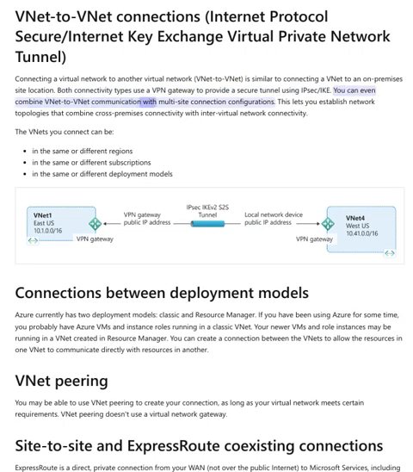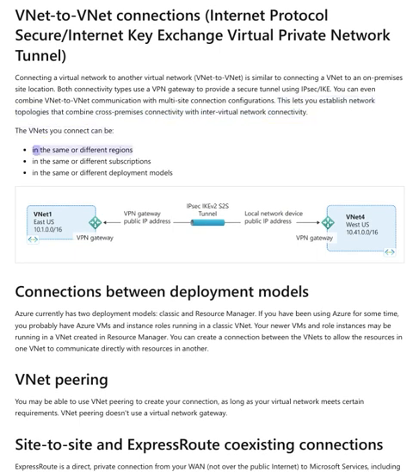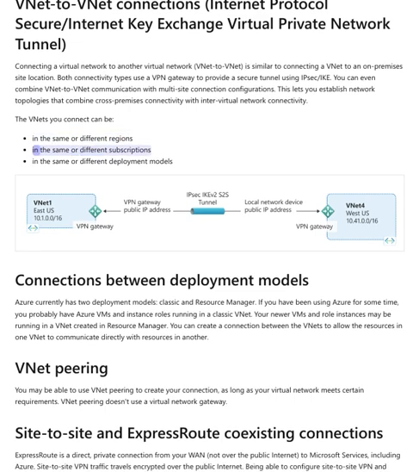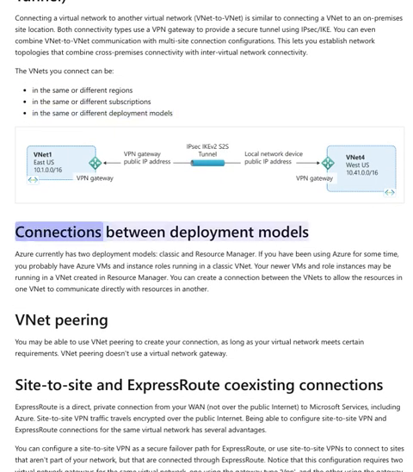You can even combine VNet-to-VNet communication with multi-site connection configurations. This lets you establish network topologies that combine cross-premises connectivity with inter-virtual network connectivity. The VNets you connect can be in the same or different regions, in the same or different subscriptions, in the same or different deployment models.